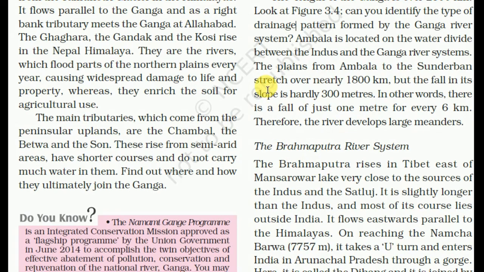The plains from Ambala to Sundarban stretch over nearly 1800 km, but the fall in its slope is hardly 300 meter. In other words, there is a fall of just 1 meter for every 6 km. Therefore, the river develops large meanders. The slope is not steep; it is very gentle, just 300 meter in 1800 km. That's why the river develops large meanders.